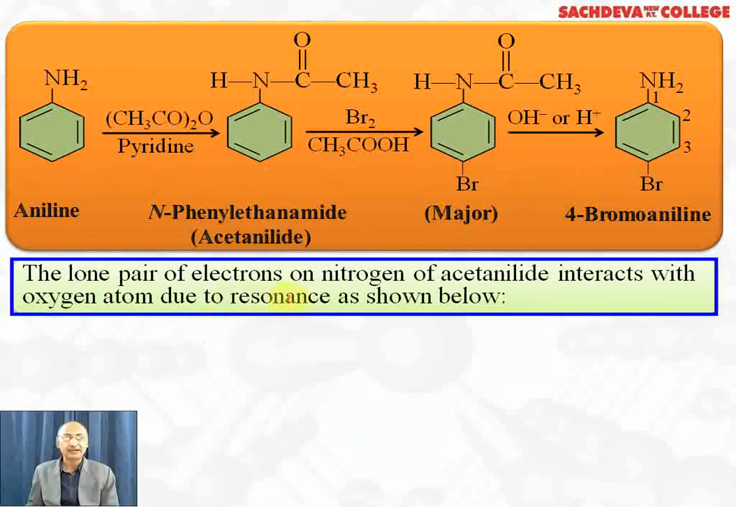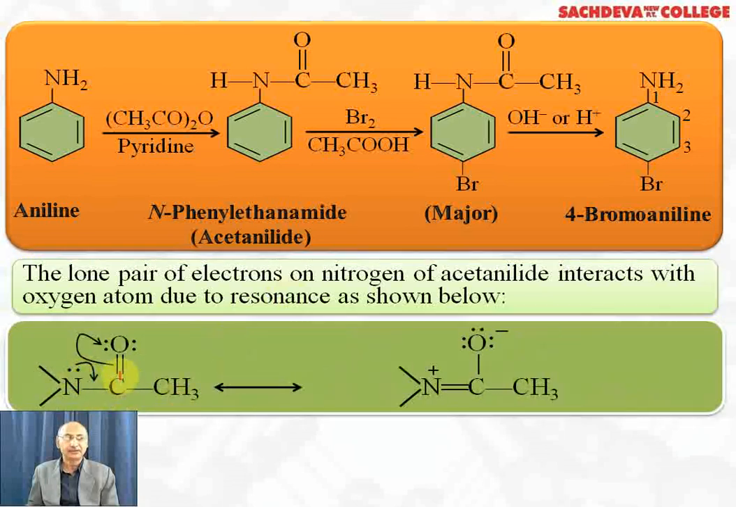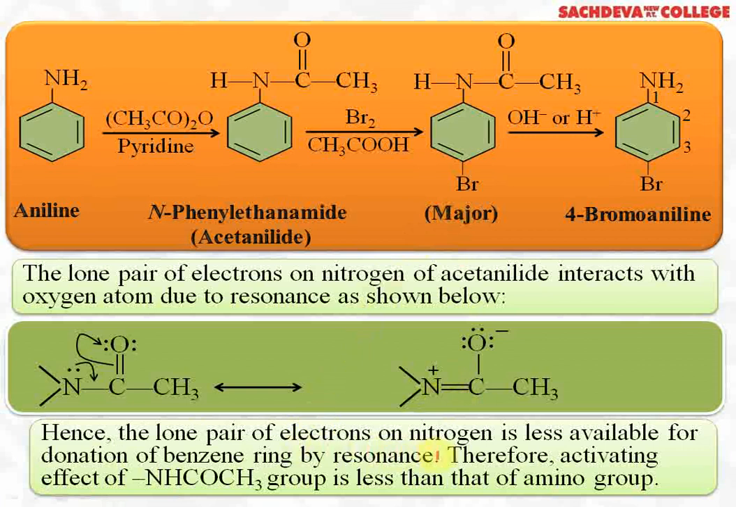The lone pair of electrons on the nitrogen of acetanilide interacts with the oxygen atom due to resonance. Here the lone pair takes part in double bond formation, and the pi electrons shift to oxygen. Oxygen becomes negatively charged, nitrogen becomes positively charged, and we get double bond character. That is, the electron-releasing effect is reduced and we get monobromo instead of tribromo derivative. Hence the lone pair of electrons on nitrogen is less available for donation to the benzene ring by resonance. Therefore, the activating effect of the NHCOCH3 group is less than that of the amino group.